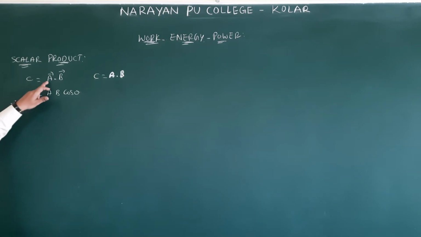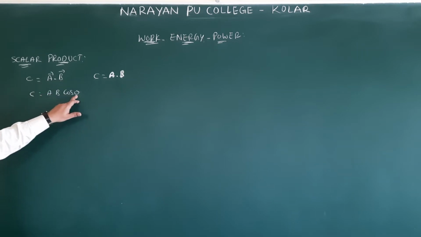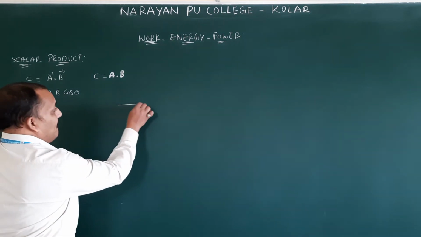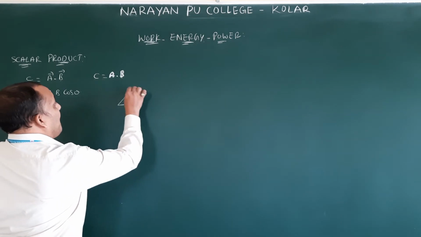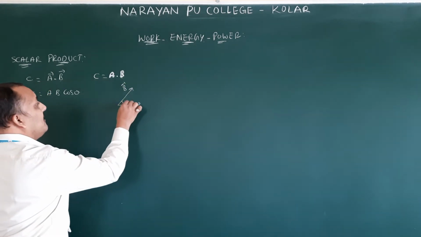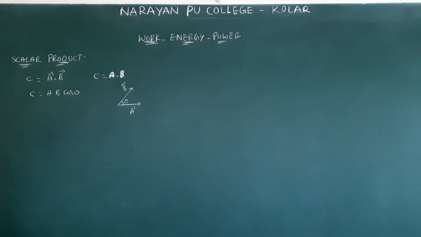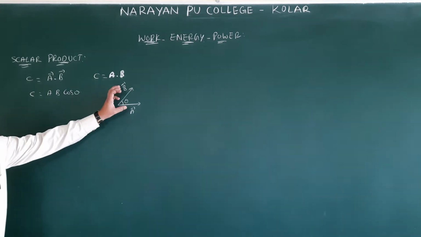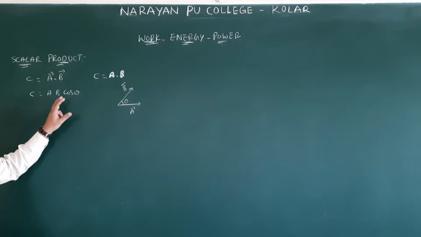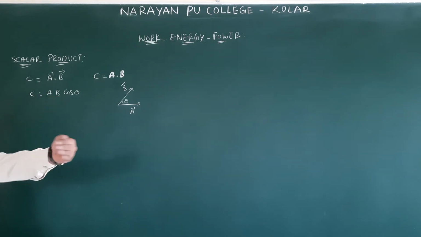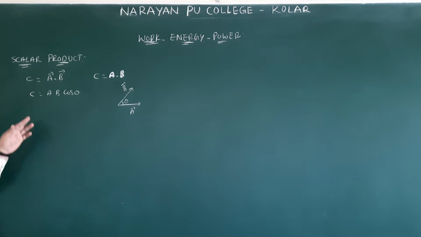Now A is the magnitude of A bar, B is the magnitude of B bar, and theta is the angle between the two vectors. So this is A bar, this is B bar, and this is theta. The scalar product of these two vectors is defined as A B cos theta. But this is the formula; how do we state the definition? The product of the magnitude of A, the magnitude of B and the cosine of the angle between them.